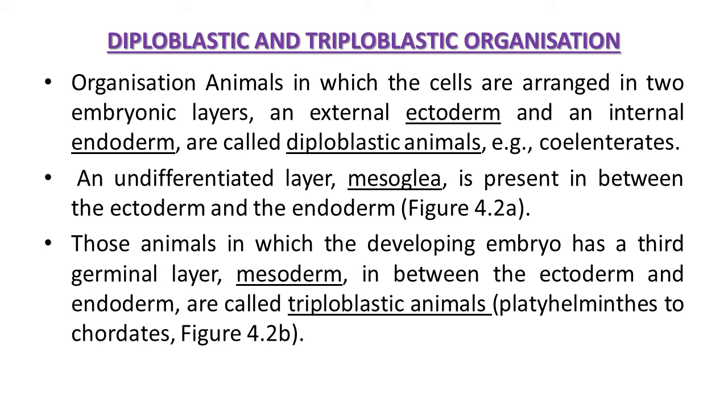Those animals in which the developing embryo has a third germinal layer, it means that ectoderm is present, endoderm is present, as well as one more layer known as mesoderm is present in between the ectoderm and endoderm, are called triploblastic animals. Animals from Platyhelminthes to chordates all have triploblastic body organization. So during embryo development, these animals may be either diploblastic or triploblastic.